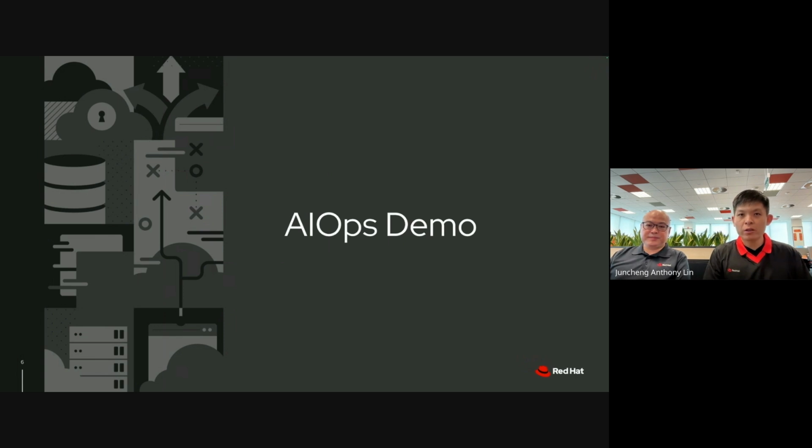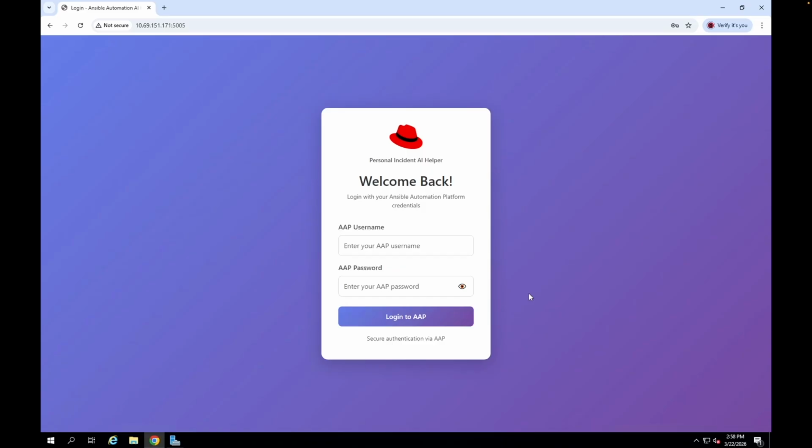Okay, now that we have finished walking through the demo environment, we will proceed to the actual demo using the chatbot. This is the Personal Incident AI Helper chatbot UI. What we have done is to integrate it with the Ansible Automation Platform in such a way that only users with valid credentials and access to the Ansible Automation Platform are able to access and use the chatbot itself.